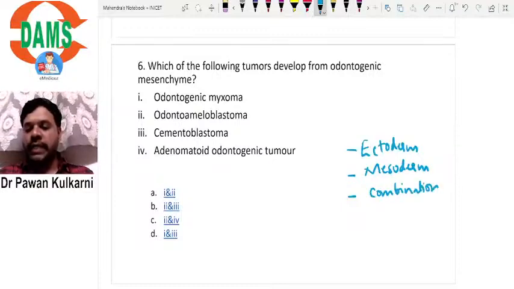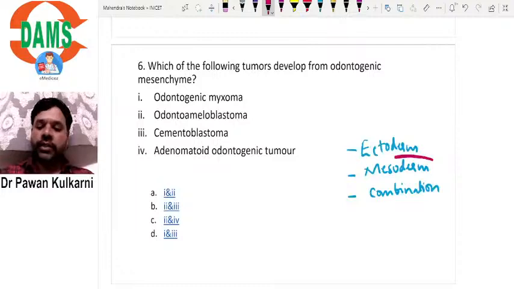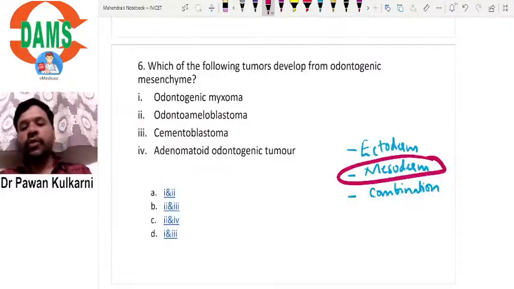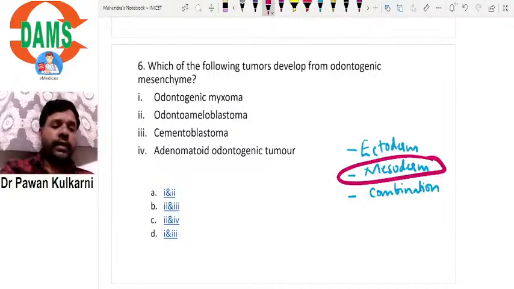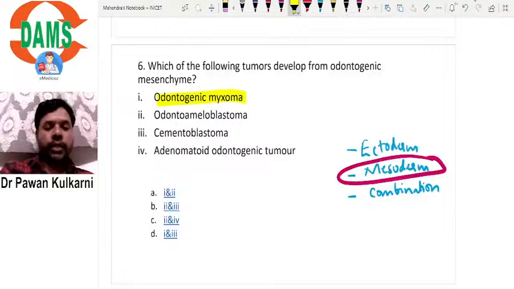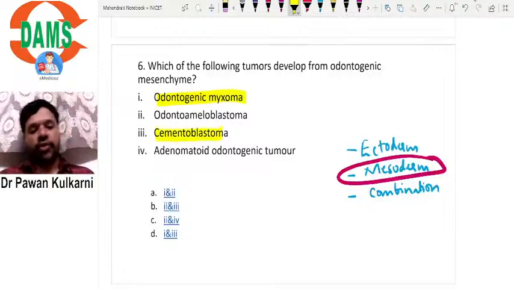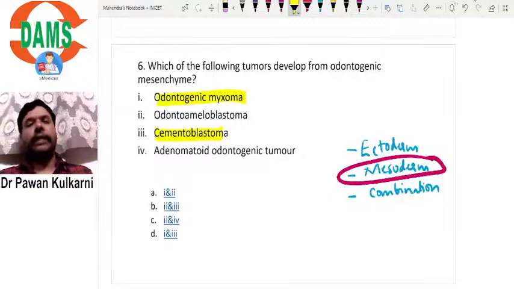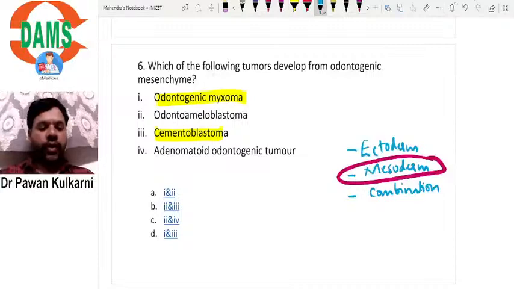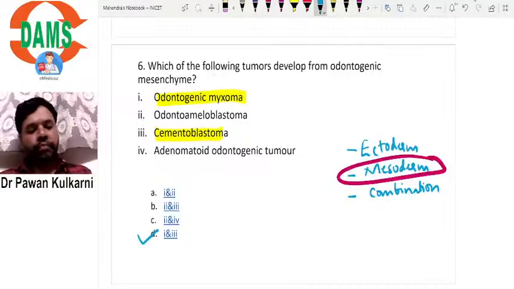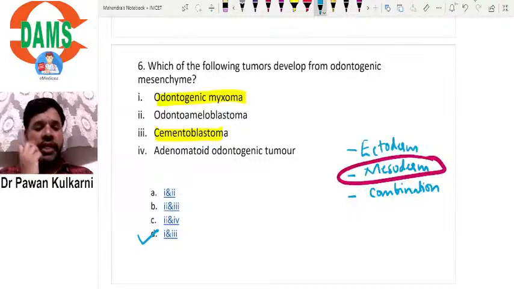So what is the question that is asked? The question is about which is exclusively from the mesoderm or mesenchyme. There are only two here, the odontogenic myxoma and cementoblastoma. So 1 and 3 arise from the exclusively mesenchymal component. There is no ectodermal component here. So the correct answer should be 1 and 3, which is option D.